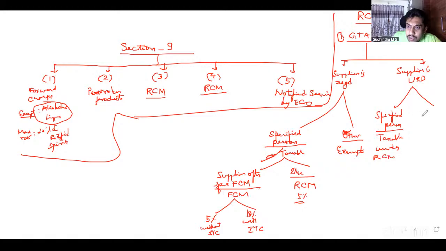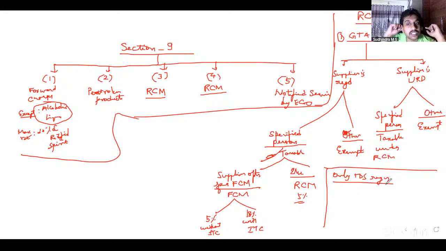Whereas if the recipient is others, exempt. Right? This is what we discussed under 9.1, that is GTA, 9.3 GTA. However, no GST is applicable if the recipient is having only TDS registration. That is about GTA. Everyone clear? Yes, sir.